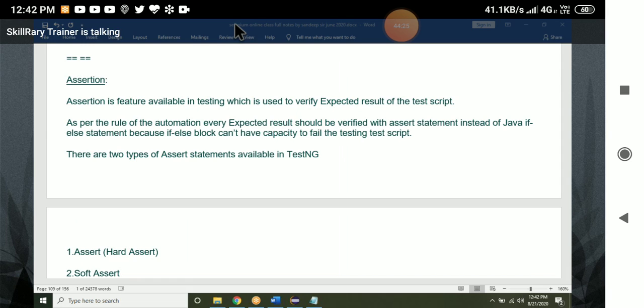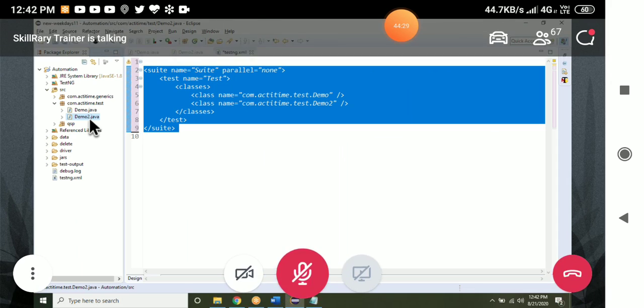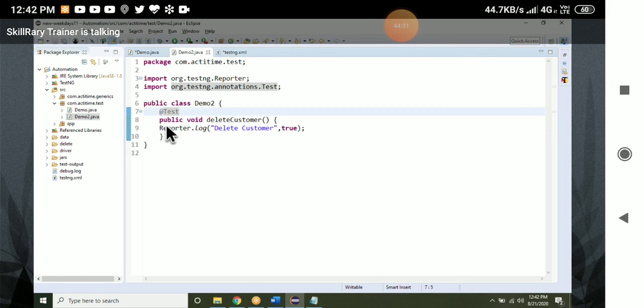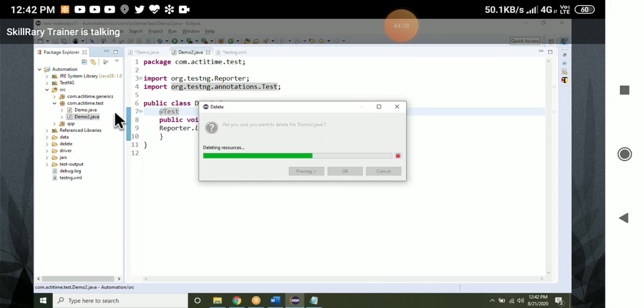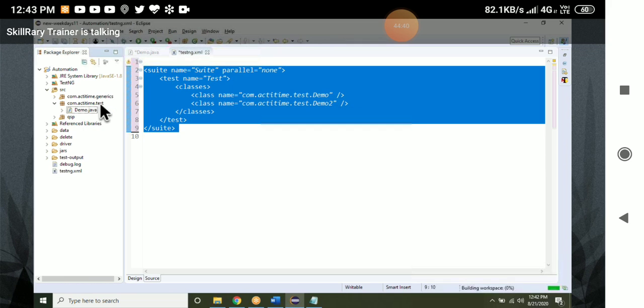Okay, it's already almost 12:45, so I cannot start. Let me delete this demo too, it's not required.